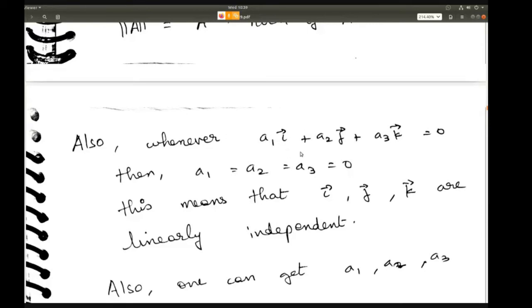So how will you test whether they are independent? You have to write down this equation, a1i plus a2j plus a3k equal to 0, and see what the solution of this is in terms of a1, a2, a3. The solution is obviously going to be that a1, a2, a3, all three are 0, because there is no way to express a2j in terms of a1i or a3k or something like that.